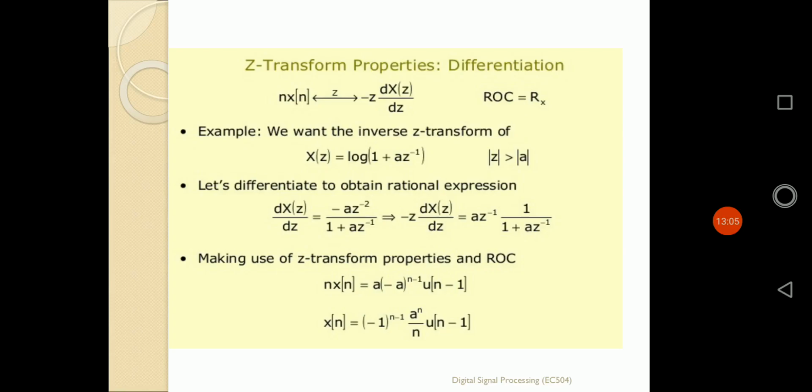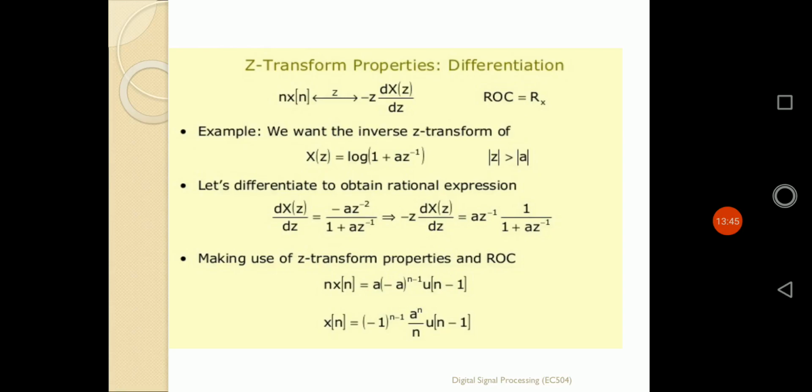We can do an example of this. Suppose we want the inverse z transformation of X of z equal to log of 1 plus a z inverse, where the ROC is mod z greater than mod a. Now if I take the derivative with respect to z, what do we get? According to the formula for differentiation of a logarithm, dX of z by dz is simply a z inverse by 1 plus a z inverse. If dX of z by dz is multiplied by minus z, it corresponds to n into x of n, so it can be defined in that expression also.